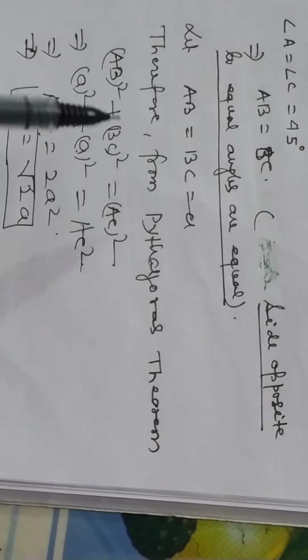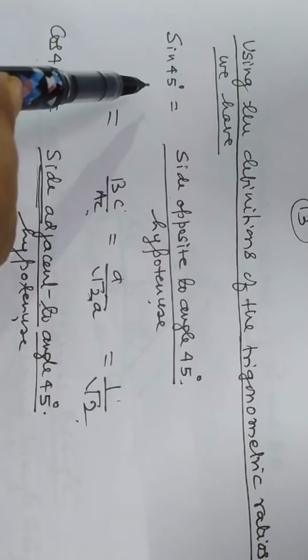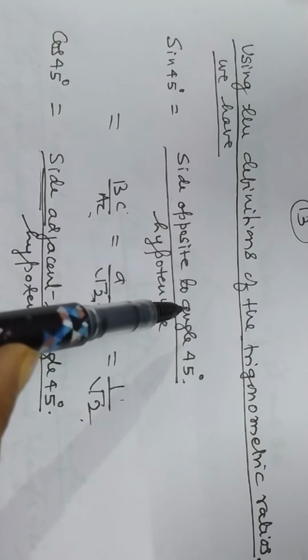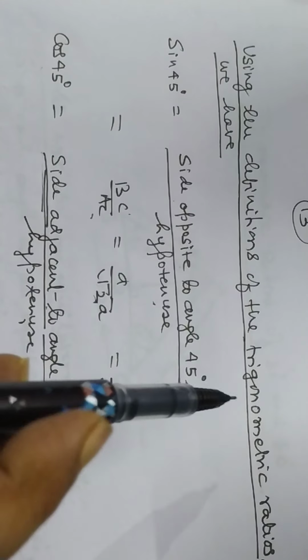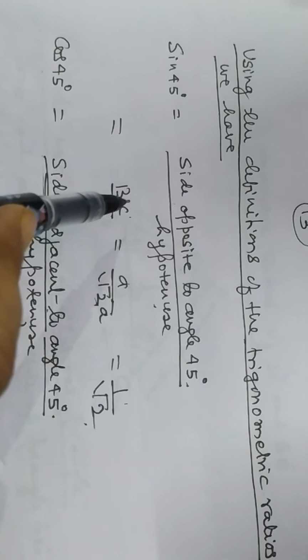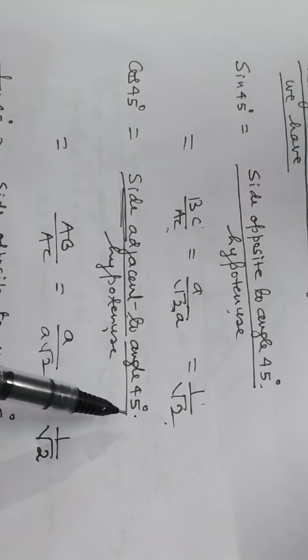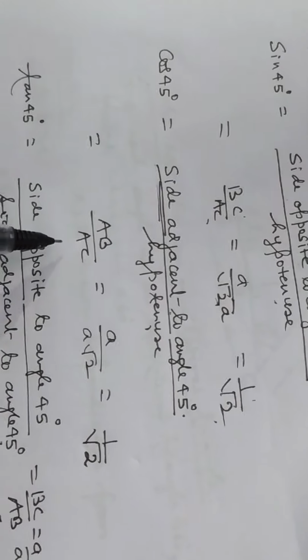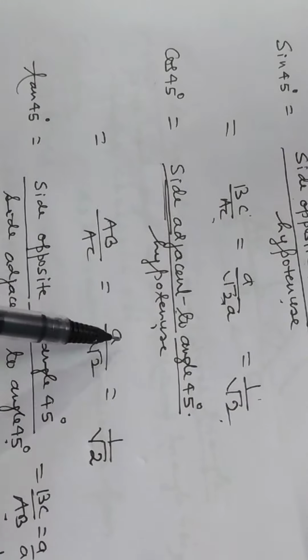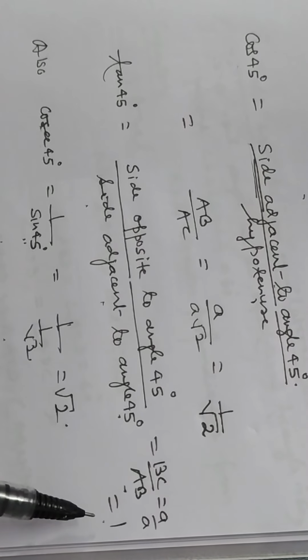Now, using the definition of the trigonometrical ratio, we have sin 45 degree is equal to side opposite to angle 45 degree divided by hypotenuse, BC by AC, a by root 2 a, is equal to 1 by root 2. Cos 45 degree, side adjacent to angle 45 degree by hypotenuse, AB by AC, a by a root 2, that is 1 by root 2. Similarly, tan 45 degree, side opposite divided by side adjacent, that is BC by AB, that is a by a, is equal to 1.